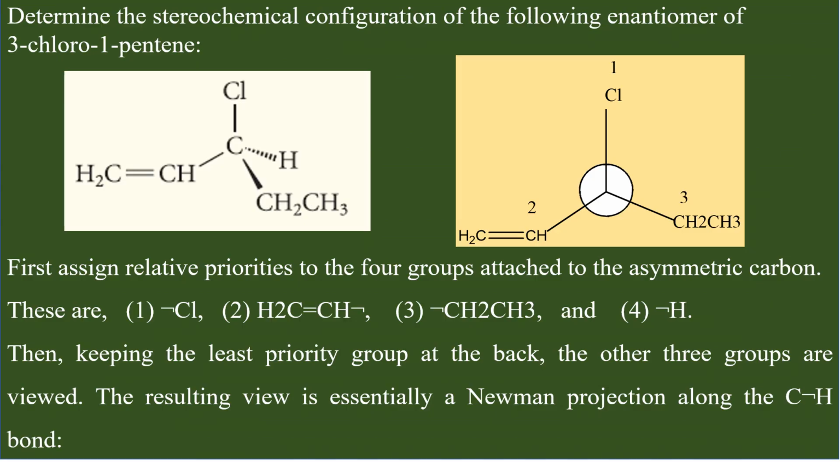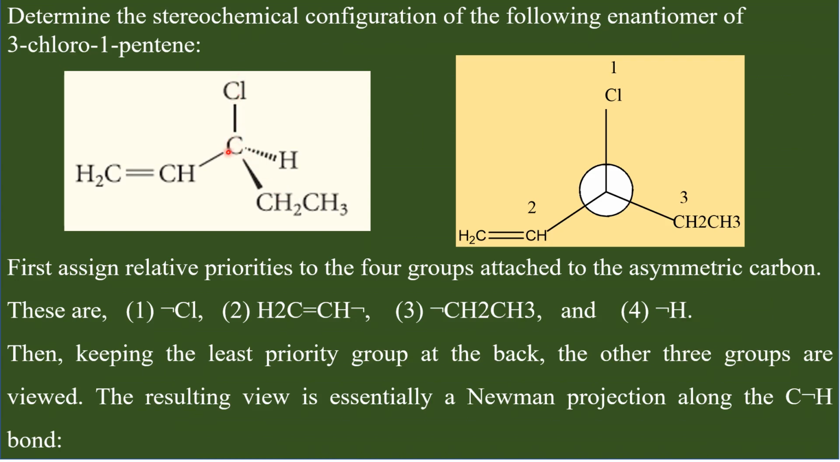Here is another problem for you. Determine the stereochemical configuration of the following enantiomer of 3-chloro-1-pentene. So this is a molecule with a 5 carbon chain. Number 1, 2, 3, 4, 5. The third carbon is having chlorine.